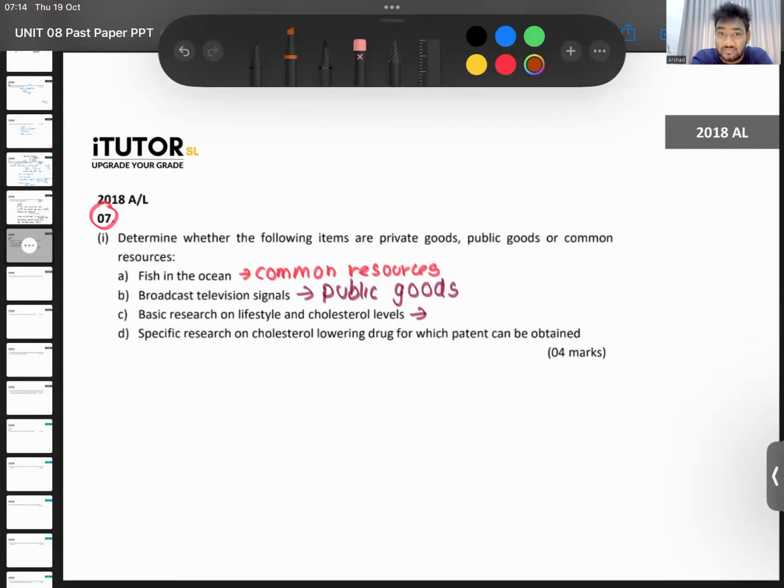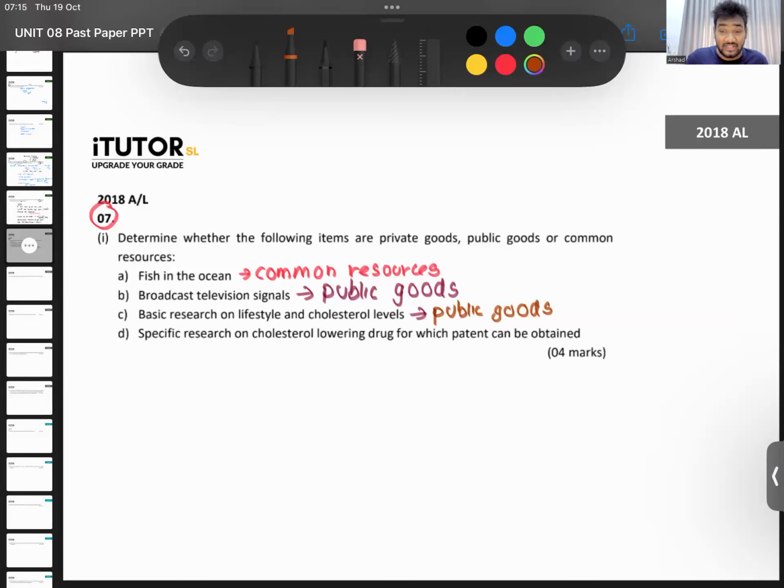It's non-rival. Just because I read the research online or wherever, that doesn't mean you can't read it. I also can read, you also can read. And given that this is a basic research, it's freely available. So it's non-excludable as well. You can just go on the internet, there is no payment or anything. You can just search for this and you can read. So non-excludable, non-rival again. So this kind of thing can also be public goods. Remember, guys, always when you are categorizing these goods, try to look at the characteristics. It becomes very easy then.